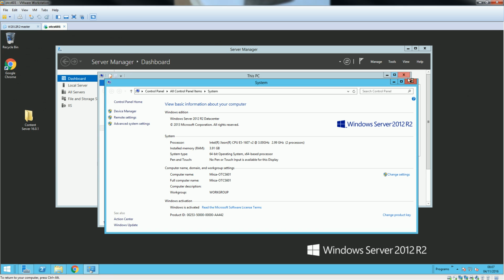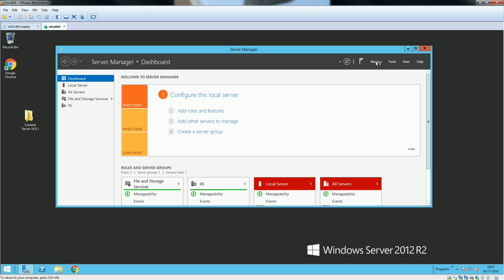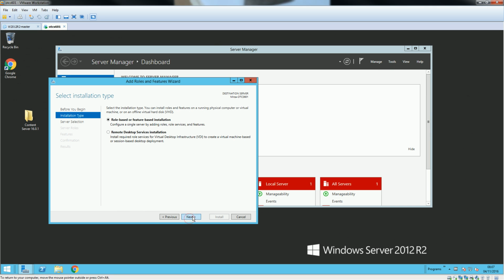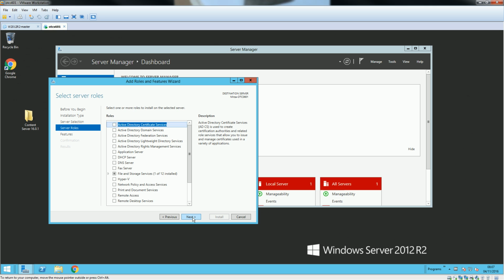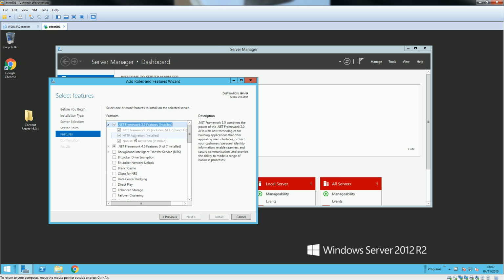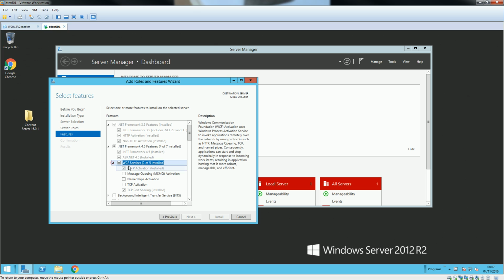Also, there's one important thing needed: make sure IIS is installed, otherwise you will be required to install IIS. Once you install IIS, normally this doesn't get added automatically, so you need to add HTTP activation and non-HTTP activation. Also, for .NET Framework 4.5, install HTTP activation here as well. Make sure you do that because this is required for Content Server 16. So this is all up, ready to install.